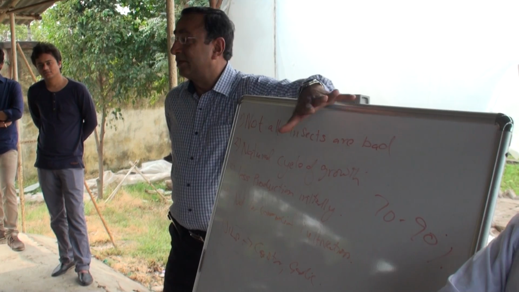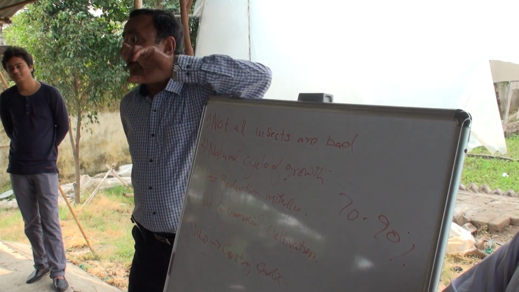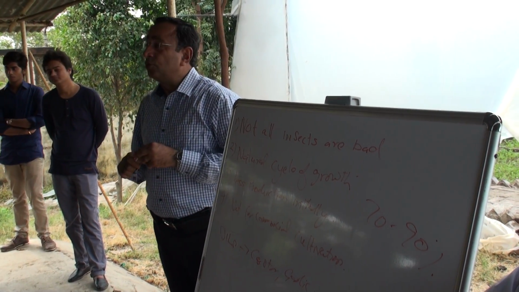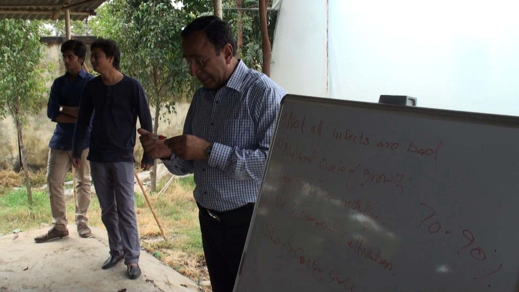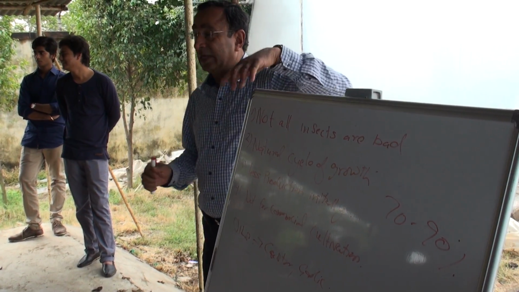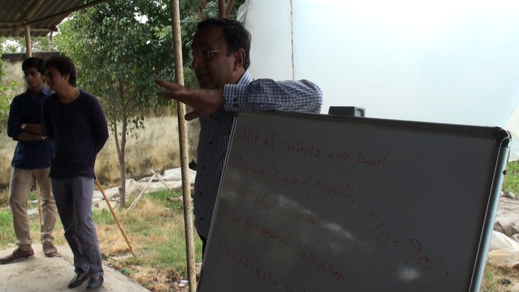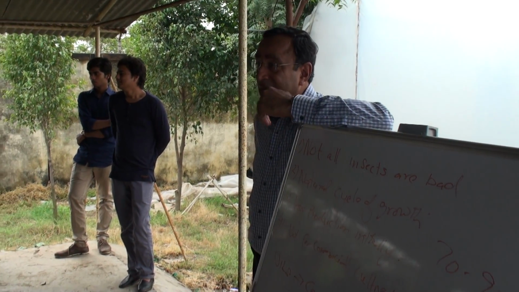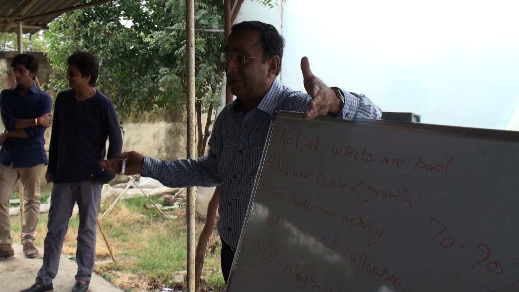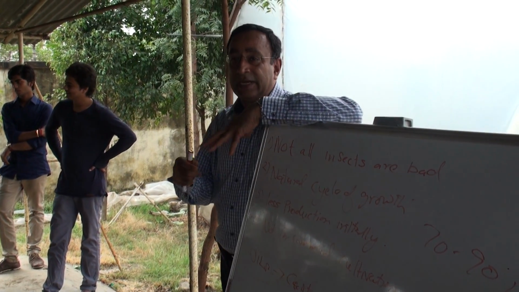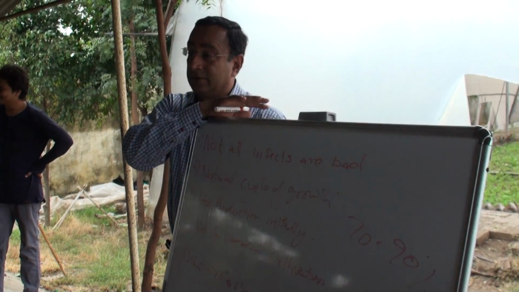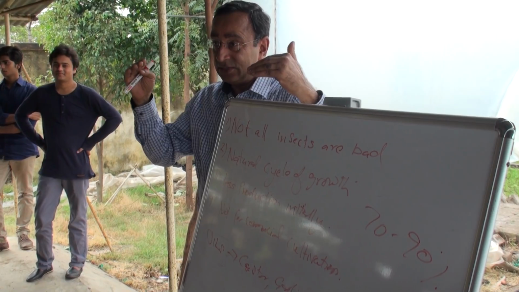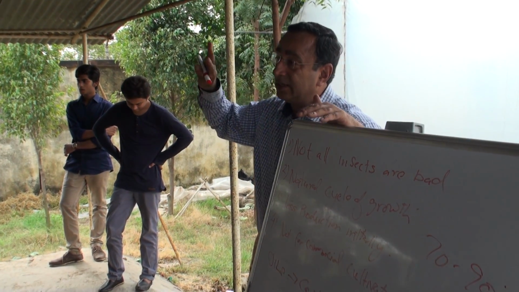Now, what research has shown in the case of BT cotton in India itself is that there is some scientific evidence that a lot of skin allergies are being caused by BT cotton, because you're using that cotton to produce clothes and we are wearing them. A lot of skin allergies are now being connected to BT cotton. We don't know exactly if it is, but the research is indicating in that direction.